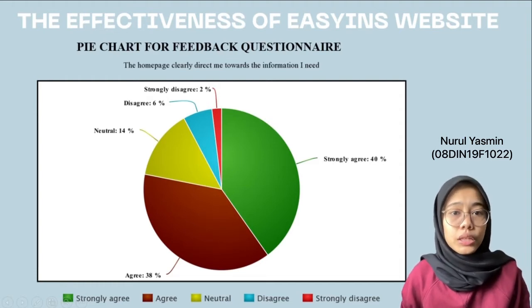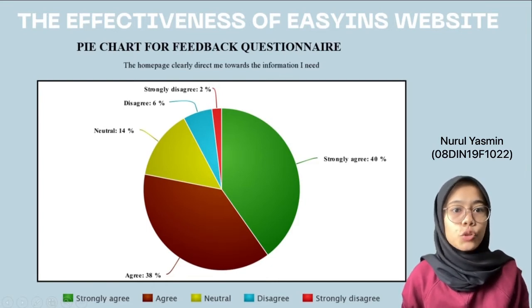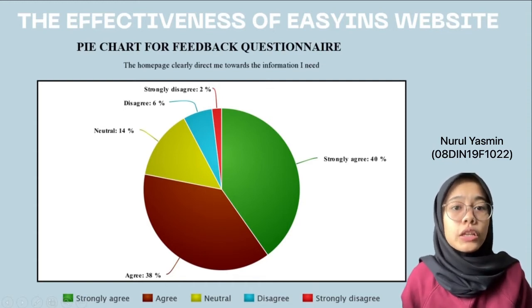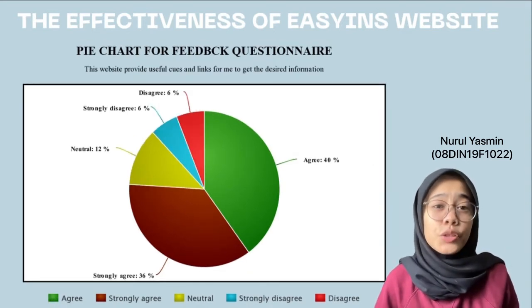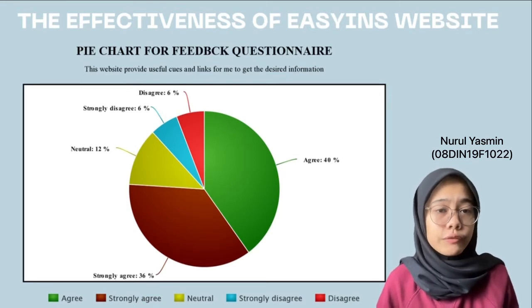Then, the percentage increases significantly, with 38% of respondents choosing agree, and finally, the percentage of respondents increased slightly to 40% that choose strongly agree. The next question is, this website provides useful cues and links for me to get the desired information.